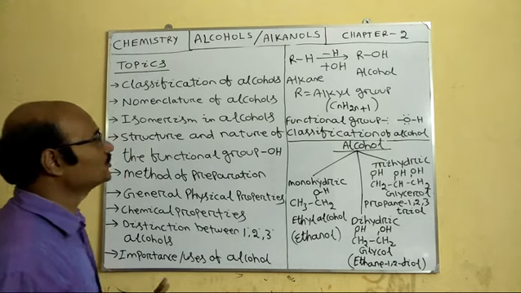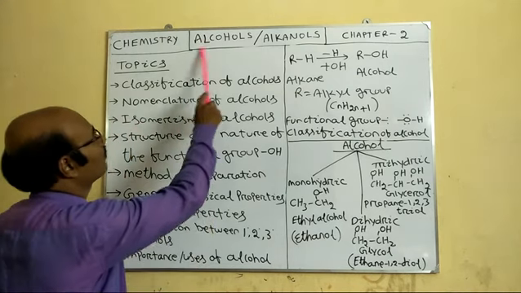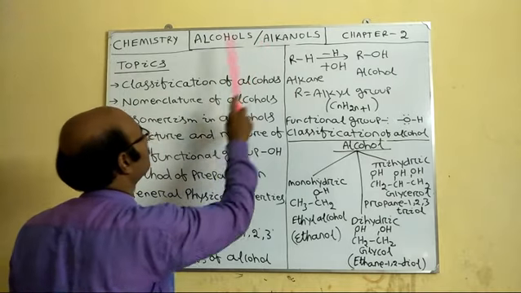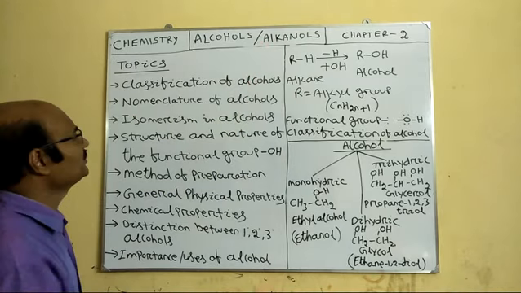Today we will discuss the chapter Alcohol or Alkanol of chemistry, and this is chapter 2.